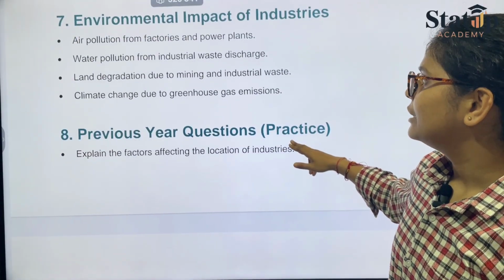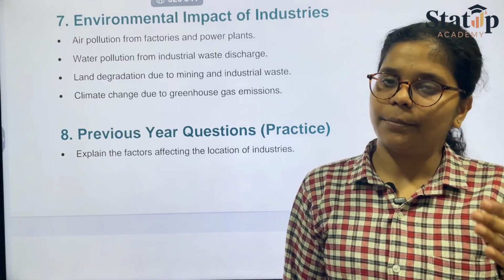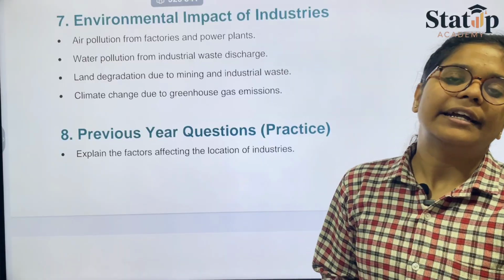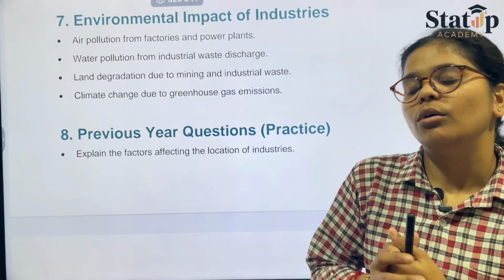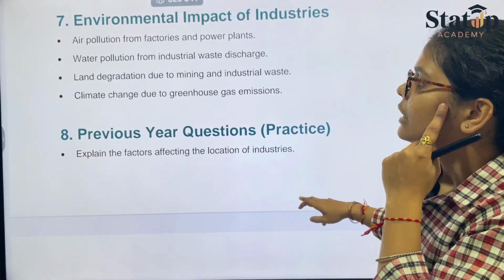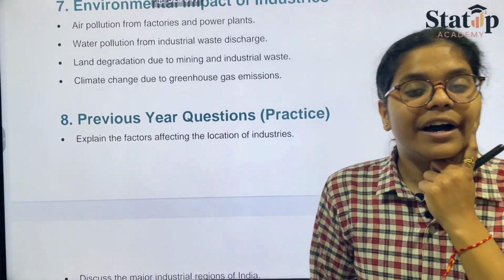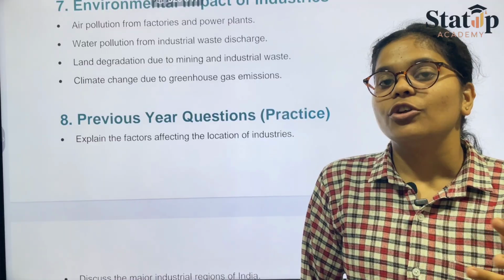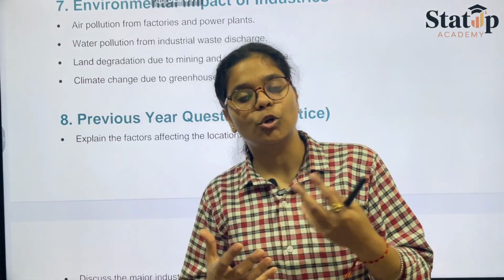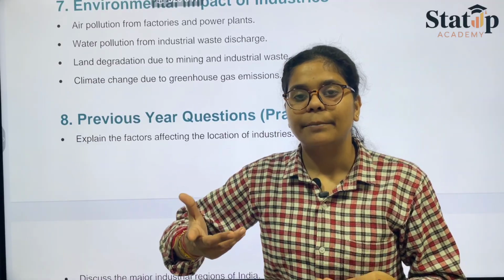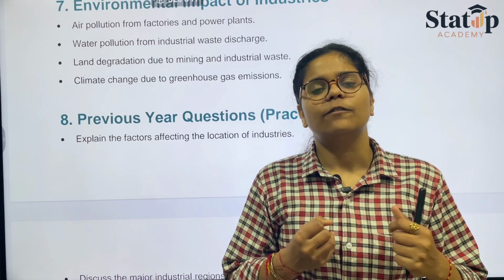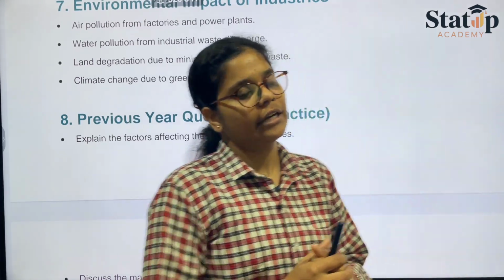Then we have land degradation. Mining industries usually degrade the quality of land, and later on it is left barren, of no use after the work is done for the industry. Then climate change is also observed. Why? Because there is the emission of greenhouse gases, which is quite unbearable. That's why global warming and the rise in temperature of the earth's atmosphere is also due to the effluents that are coming out of the industries.